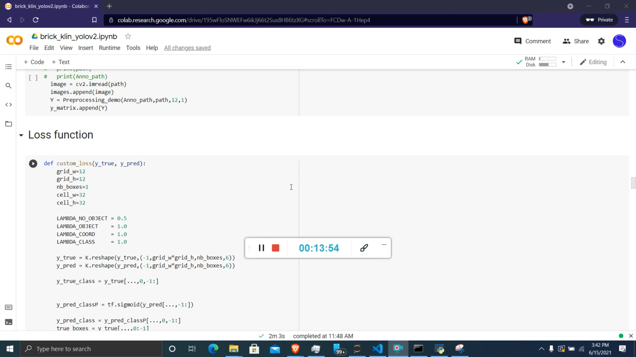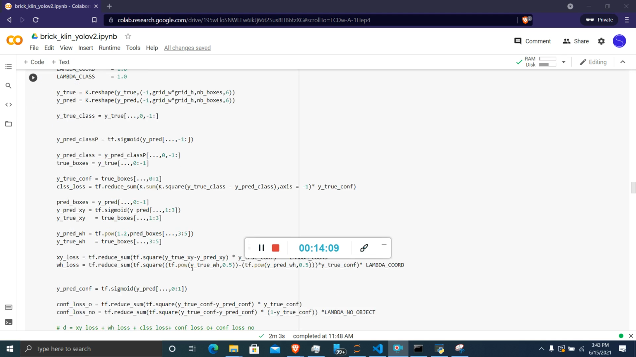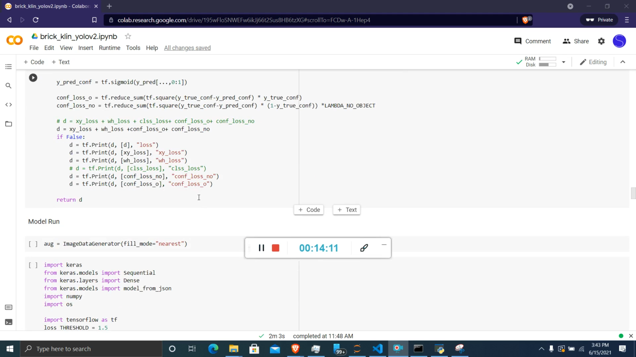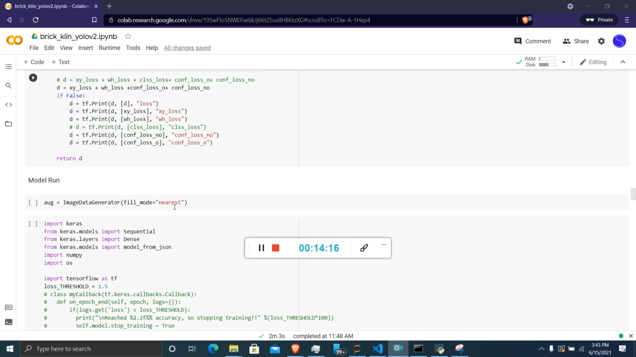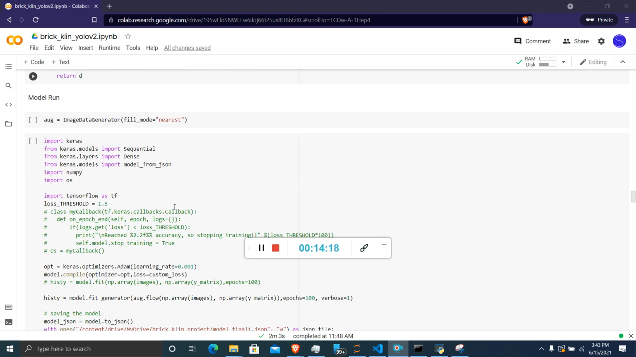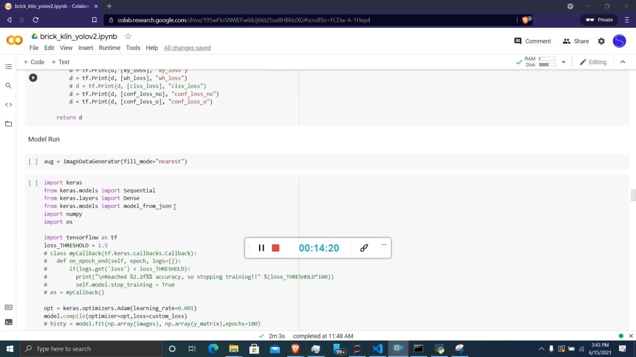So we have to deal with those loss functions, and also with the objectness loss function, which is whether the object is present or not. We have implemented the loss functions using tensors here. We have implemented those two loss functions and added them. And after writing the code for the loss functions, now it's time to generate more images.